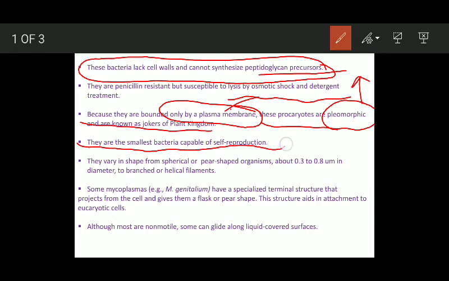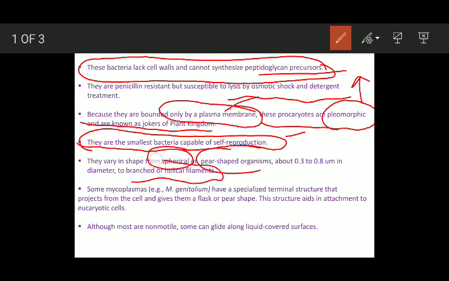Mycoplasma represent the smallest bacteria which are capable of self-reproduction. Now their shape varies a great deal. इनकी shape या तो spherical हो सकती है या तो pear shaped हो सकते हैं ये organisms. Their diameter ranges between 0.3 to 0.8 micrometer. And sometimes कुछ Mycoplasma branched होते हैं या you can find they have helical filaments.